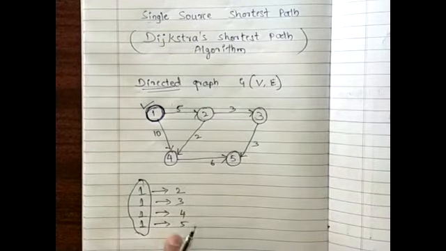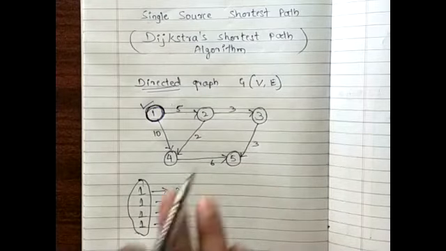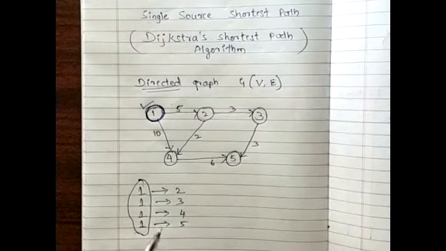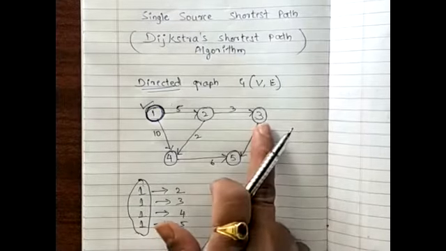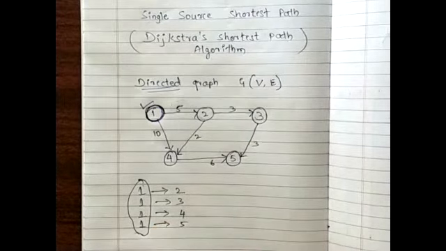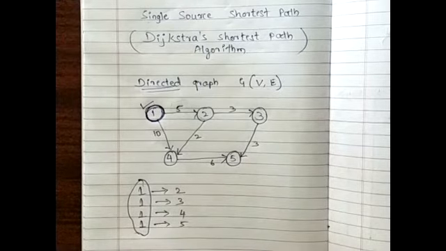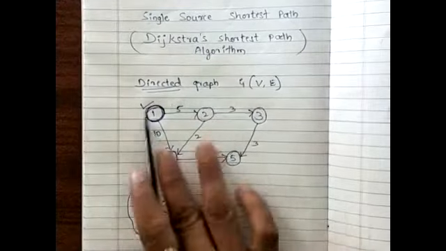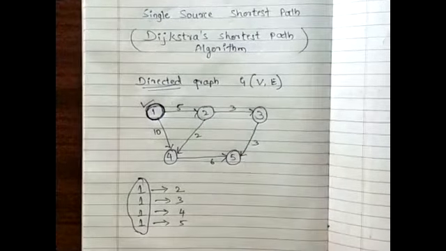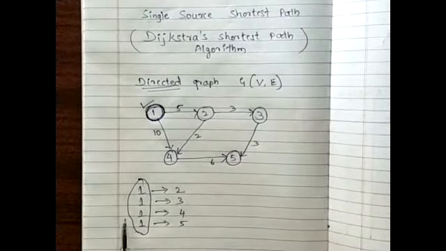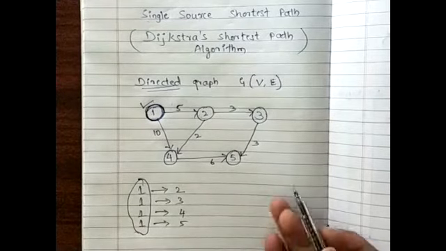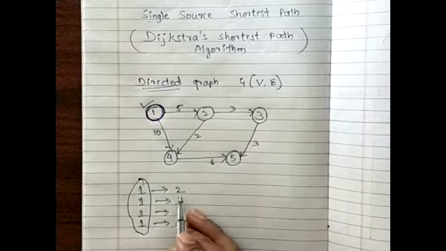The optimal solution either maximizes or minimizes the objective function, but in this case, it should minimize. Why should it minimize? So that I can reach the destination by the shortest path itself. Now, by looking at this diagram or graph, can anyone tell me what would be the path or the distance which will be the shortest from vertex 1 to vertex 2?